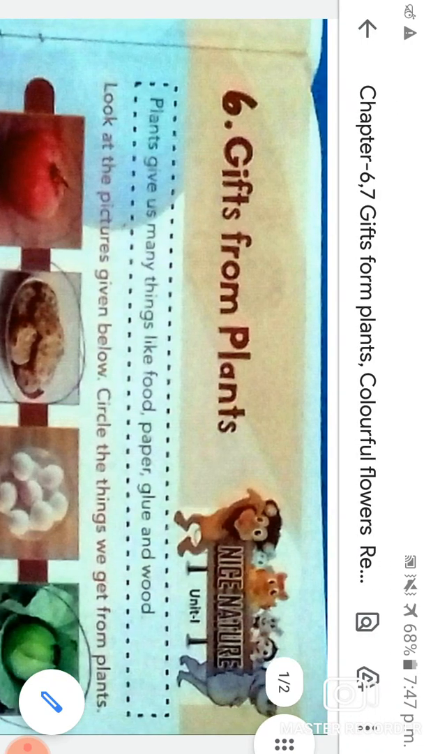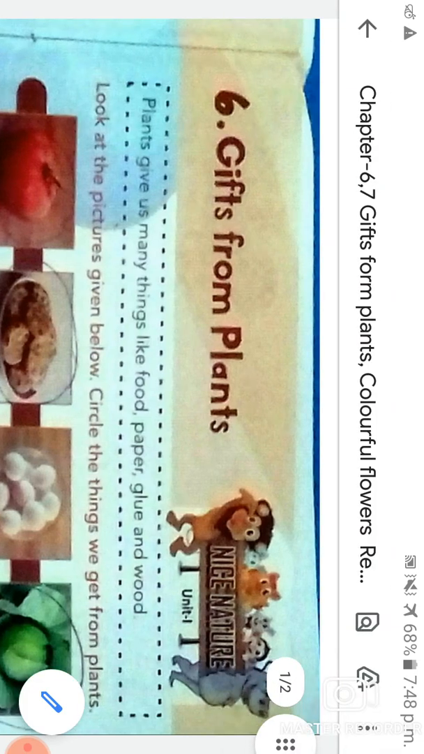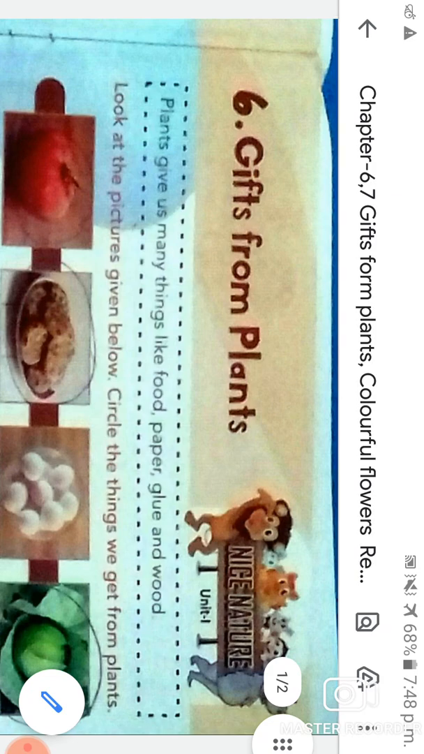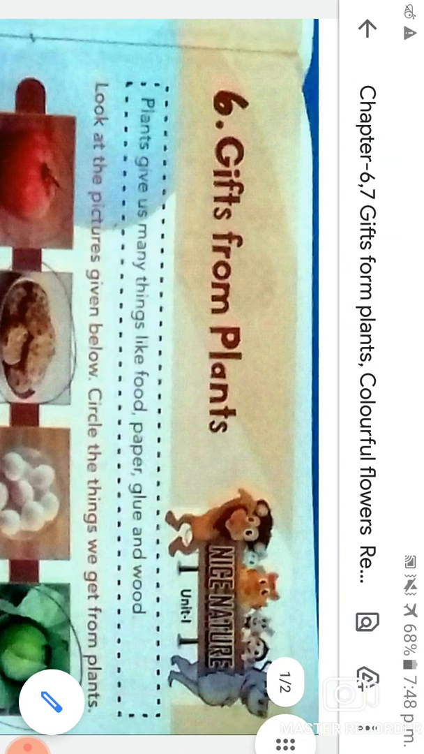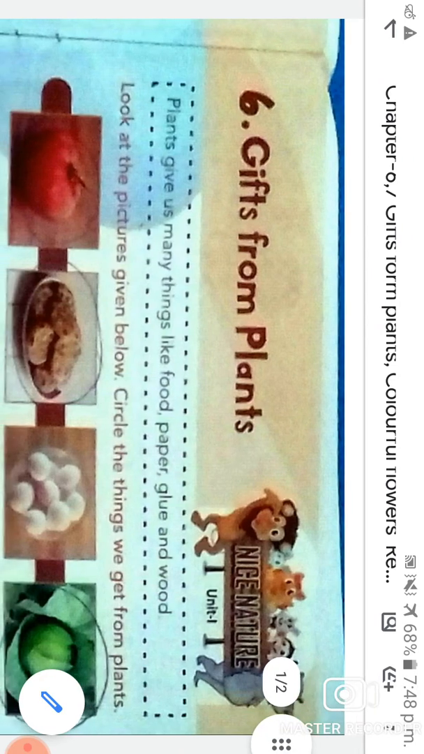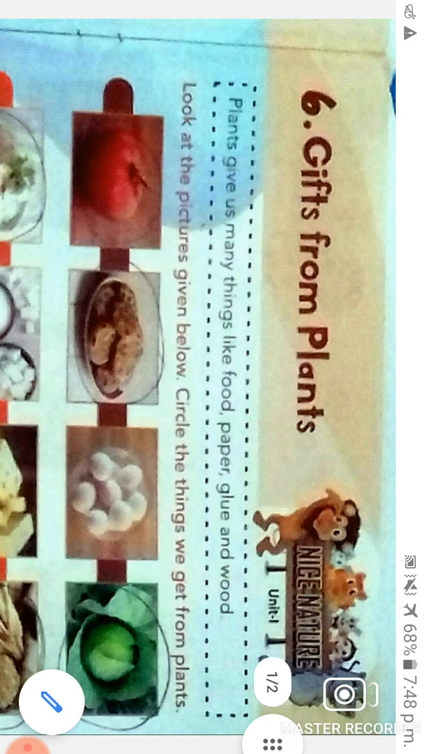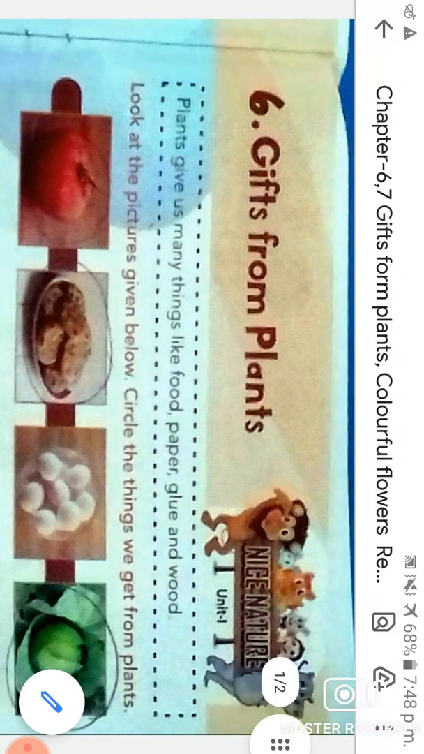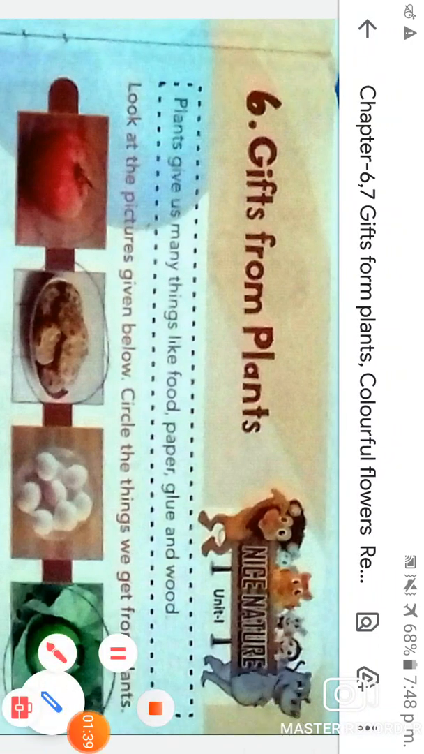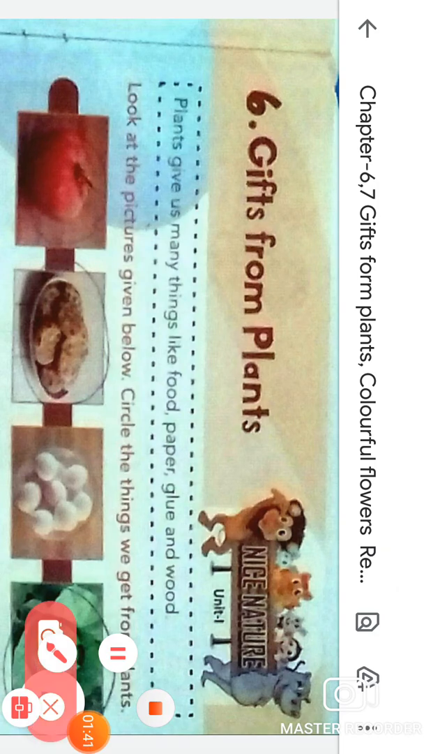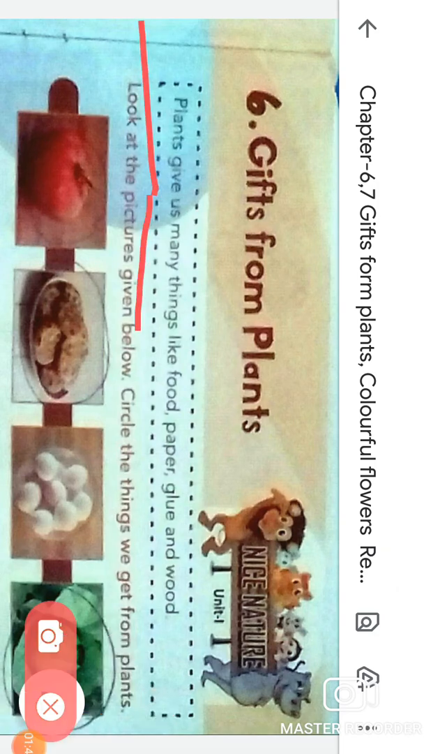Plants give us so many things such as fruits, food, paper, glue, wood, etc. So in this chapter we will learn about these things and we will do some exercises on these things. Plants give us many things like food, paper, glue and wood.